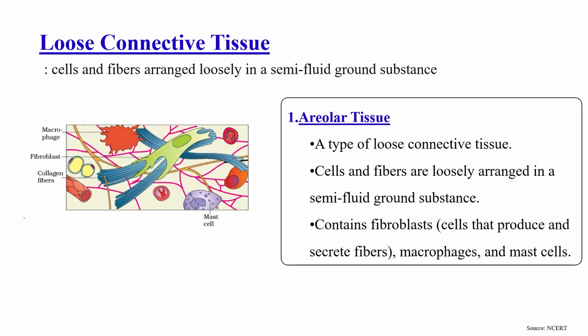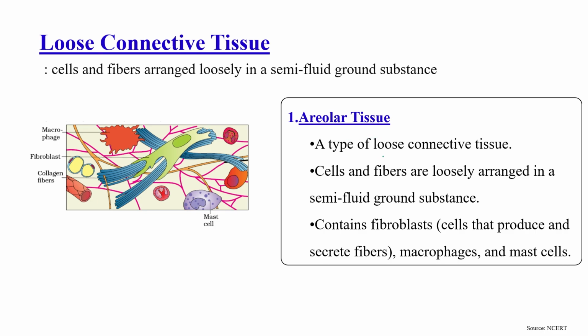As you can see, there are different types of cells. Collagen fibers are there, fibroblasts are there, macrophages are there, mast cells are there. These all come under the loose connective tissue category, as cells and fibers are arranged loosely in a semi-fluid ground substance. So the first one is areolar tissue.